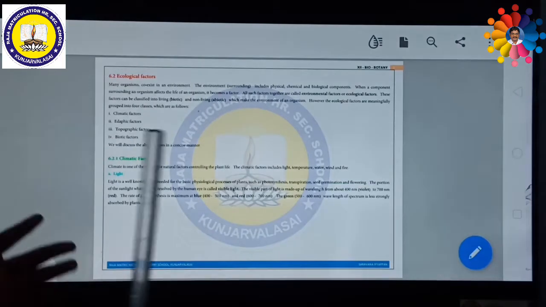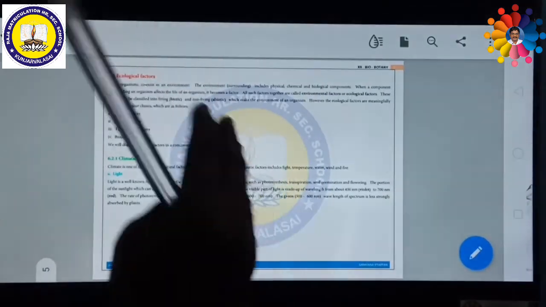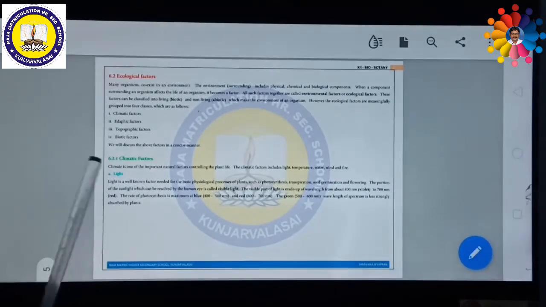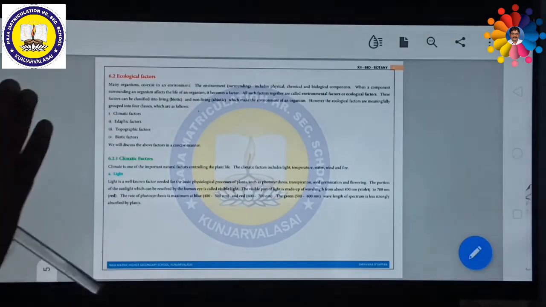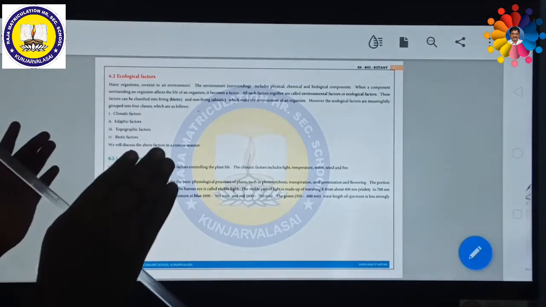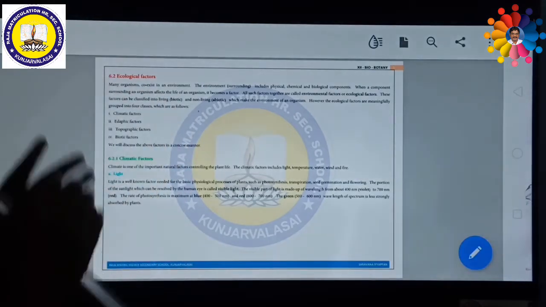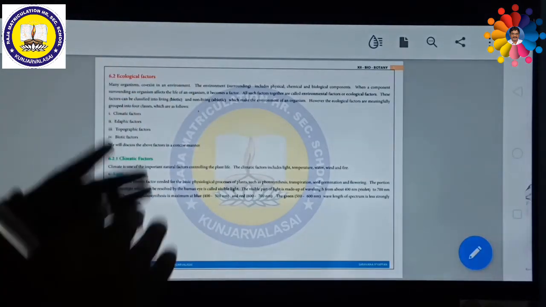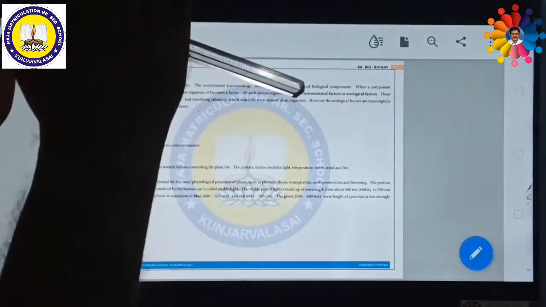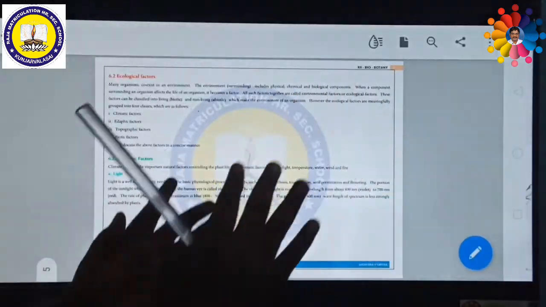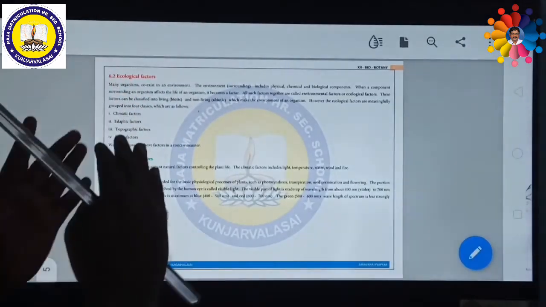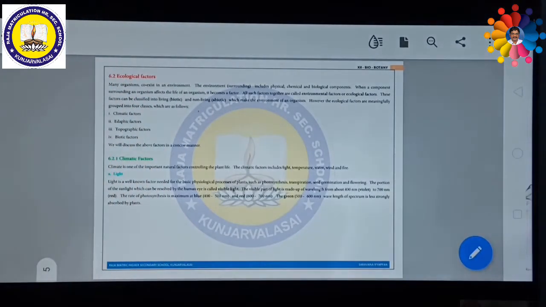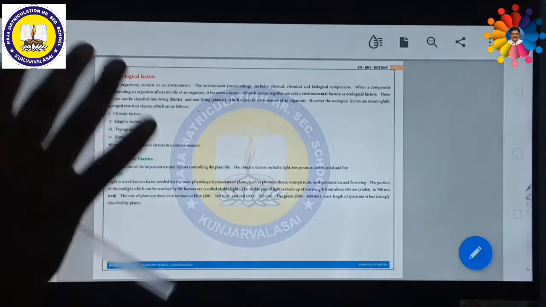Biological components: plants, animals, even microorganisms, all are combined together. So when a component of the surroundings affects the life of an organism, it becomes a factor. That means anything which is affecting a living organism will be called a factor. All such factors together are called environmental factors or ecological factors.